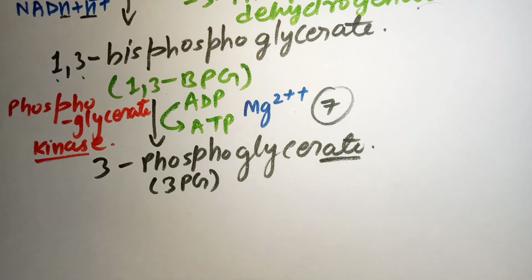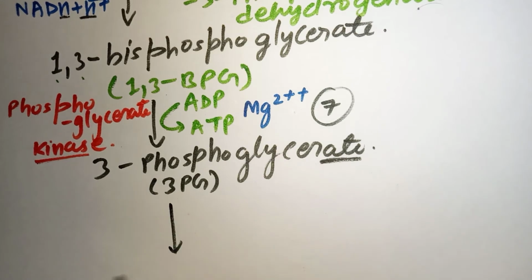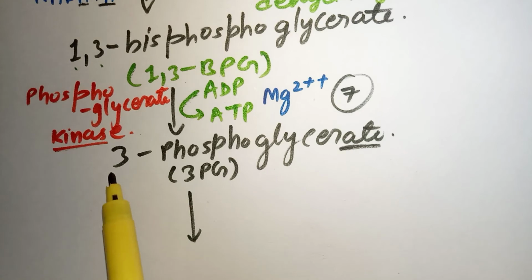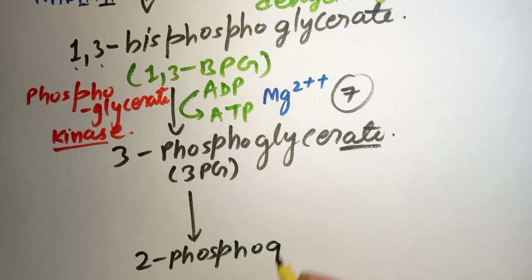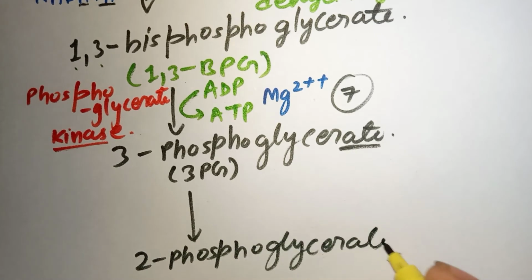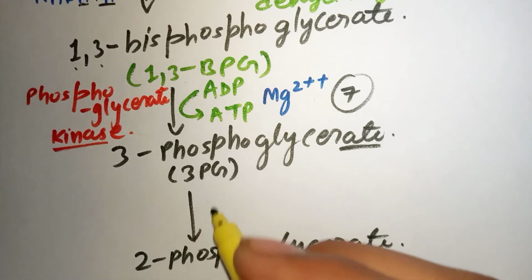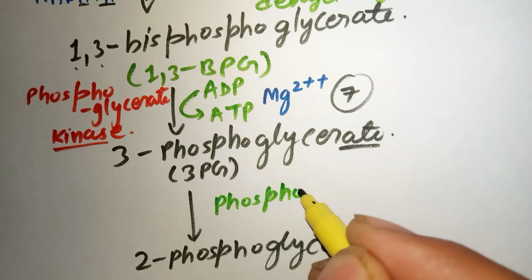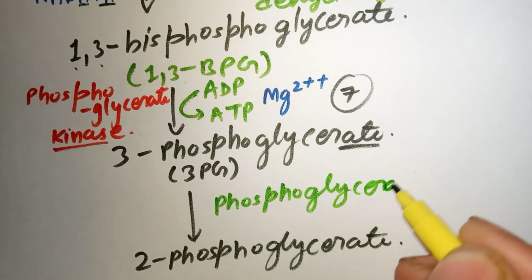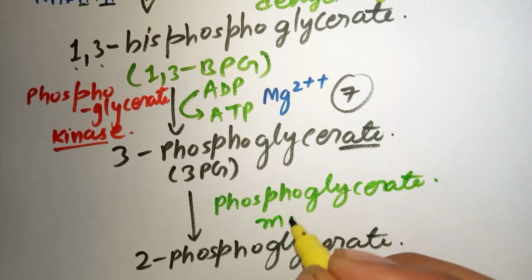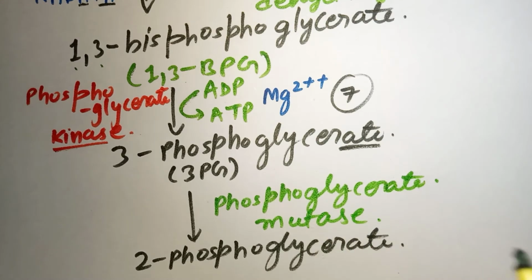What is the next step? The conversion of 3-phosphoglycerate into 2-phosphoglycerate, and it is done by the enzyme phosphoglycerate mutase. What are we doing in this reaction? We are shifting the phosphate group from the 3rd position to the 2nd position.